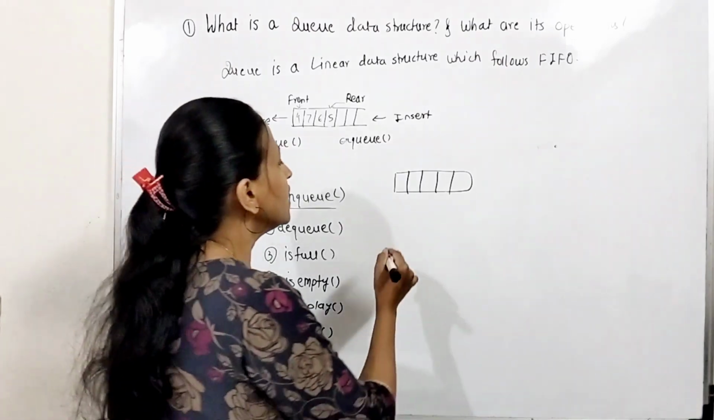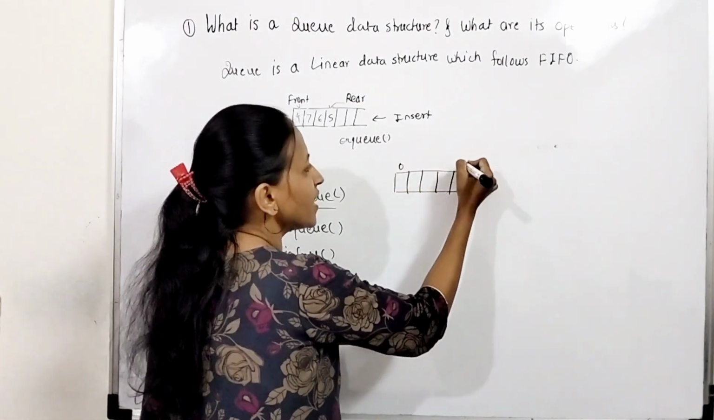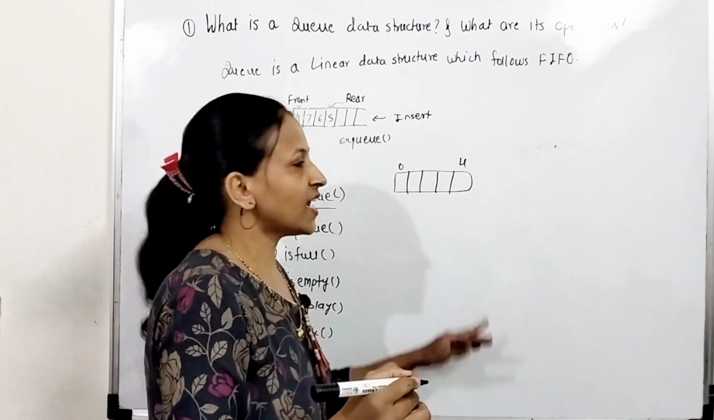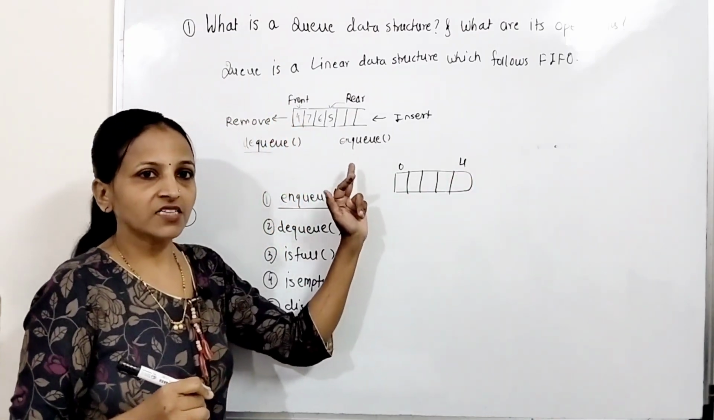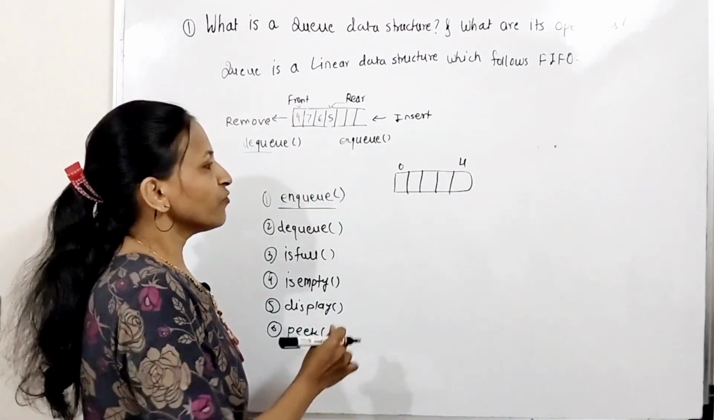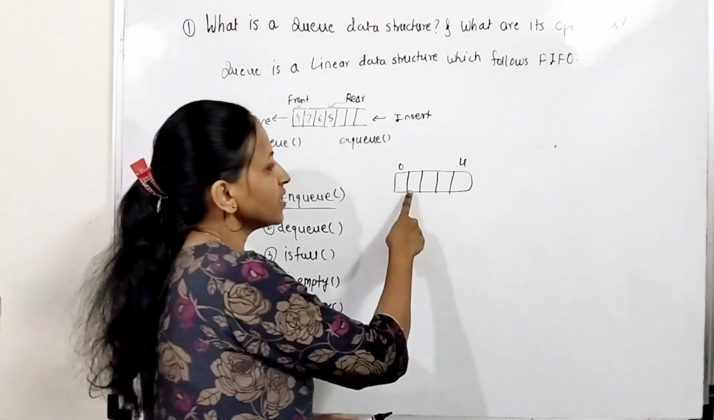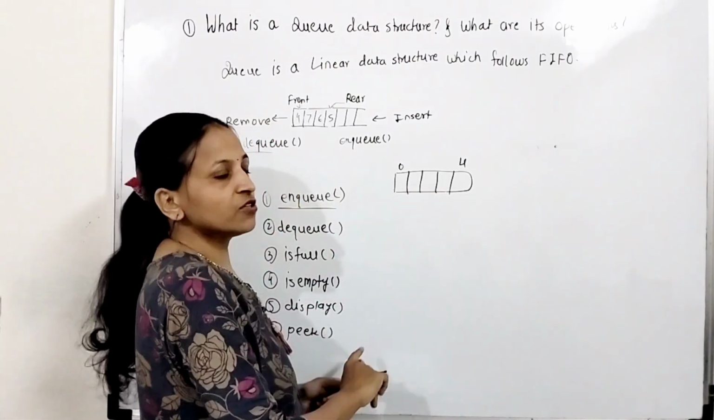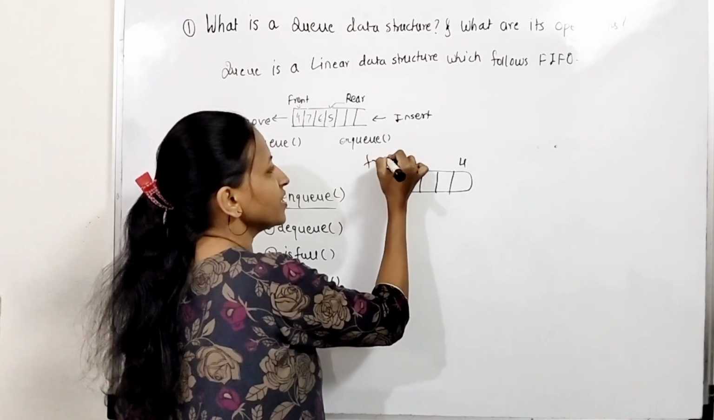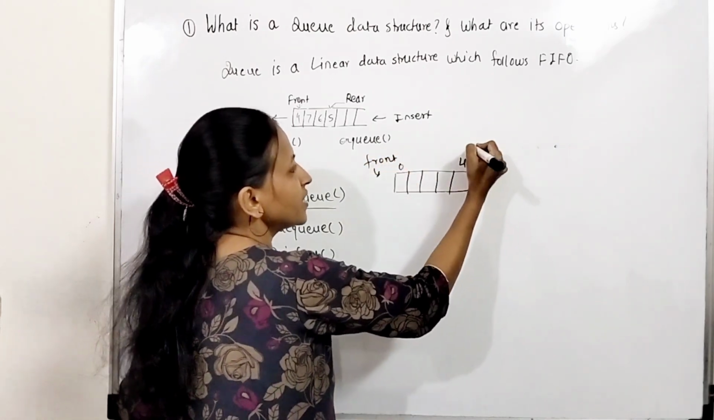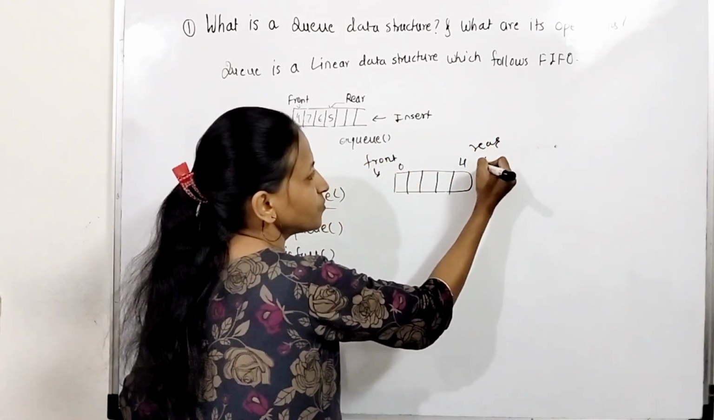Now how to do that? You know, array index starts with 0 and ends with size minus 1. Means here the last index will be 4 and the initial index will be 0. Now we can insert the elements here one by one, but always keep in mind the elements which are on the front end, those you will remove. Front means pointing at this position and rear means pointing at this position.